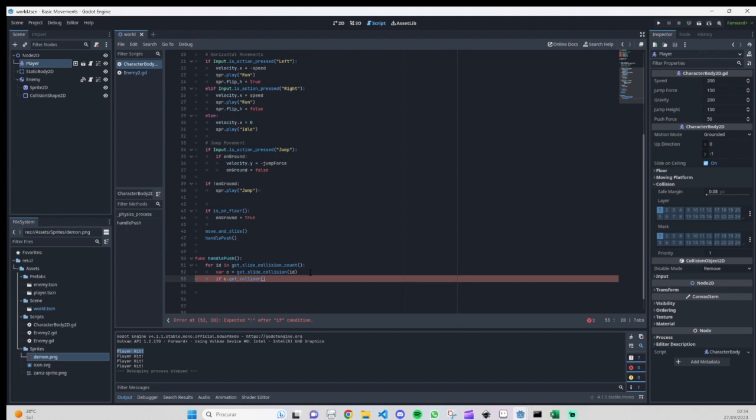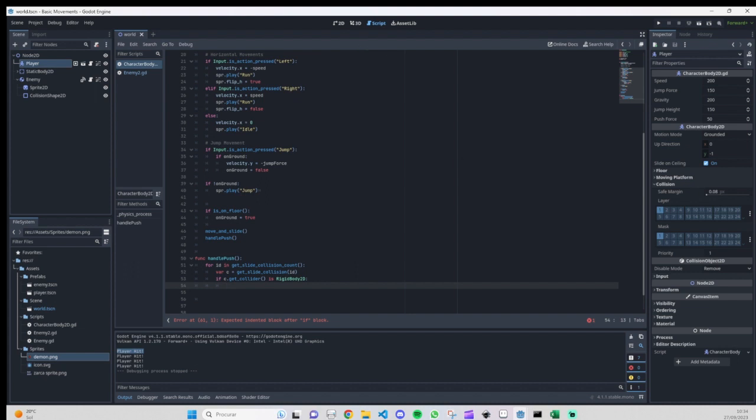So on the get collider we are going to see if is rigid body, sorry, RigidBody2D. If it's true,